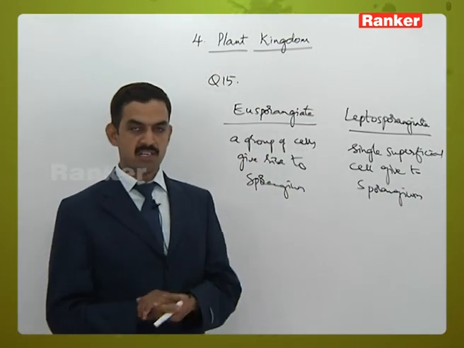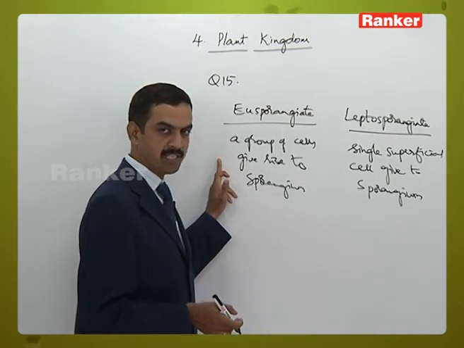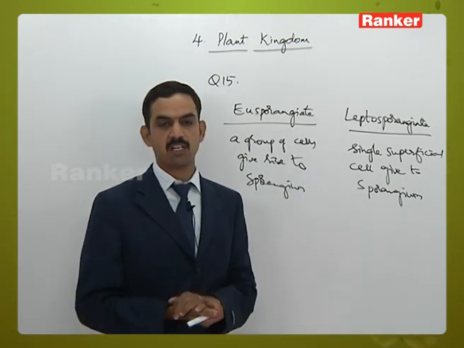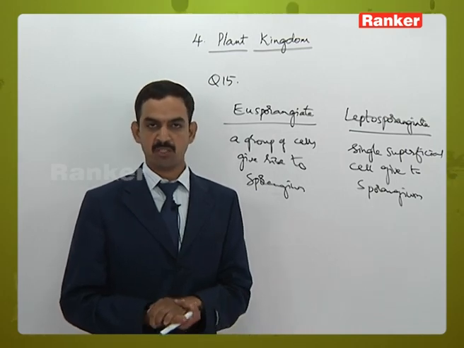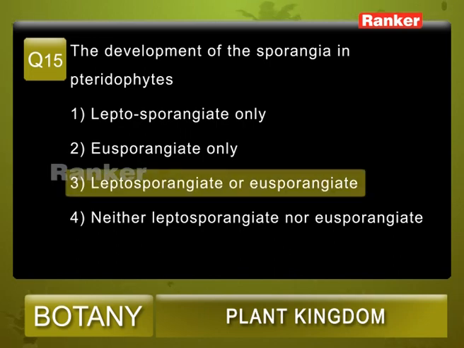Both the characters are present in pteridophytes. That means some of the pteridophytes will exhibit eusporangiate type of development of sporangia and some of them will exhibit leptosporangiate type of development. So the correct answer is option number 3. Question number 15, correct answer is 3.